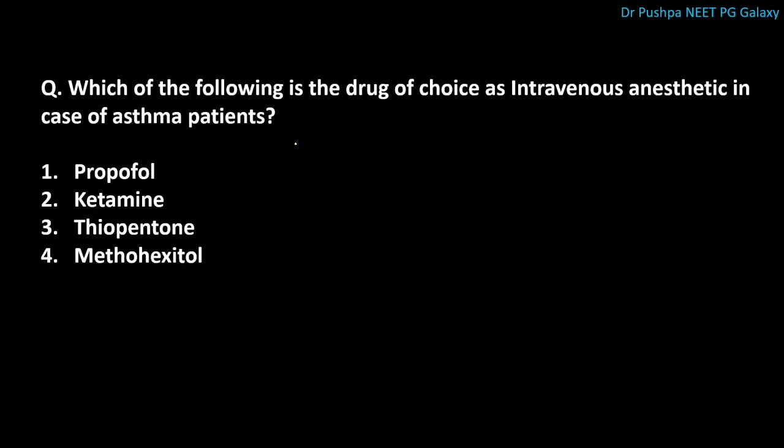Next question is, which of the following is the drug of choice as intravenous anesthetic in case of asthma patients? The correct answer is ketamine. This is a potent bronchodilator. This ketamine is the drug of choice for full stomach patients also. Ketamine increases blood pressure and heart rate, so it also increases the myocardial oxygen demand, so it is contraindicated in hypertension and ischemic heart disease patients.